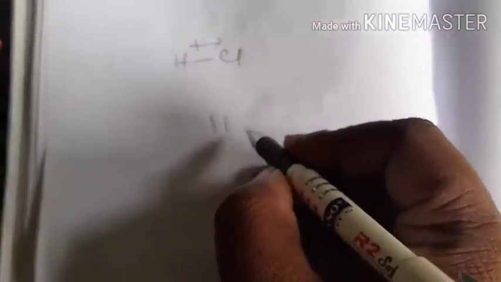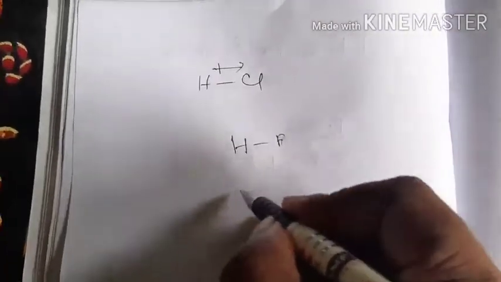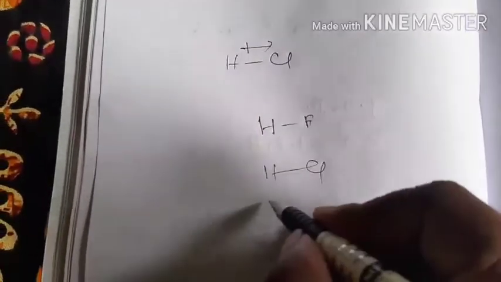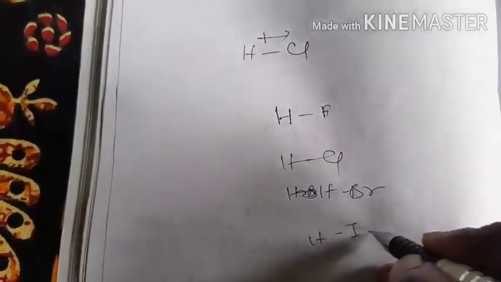Now, the greater the electronegativity difference between the atoms, the more will be the dipole moment of such molecules. For example, the dipole moment of hydrogen halides decreases with the decreasing electronegativity of the halogen atom. See the example: HF, HCl, HBr, HI.